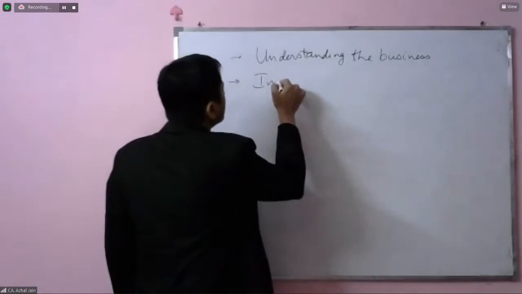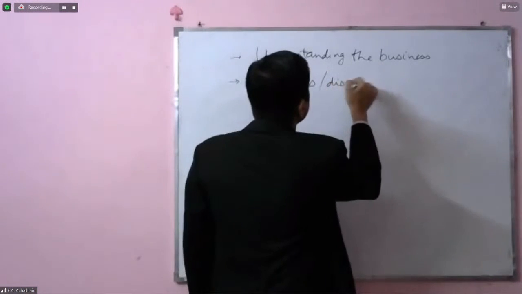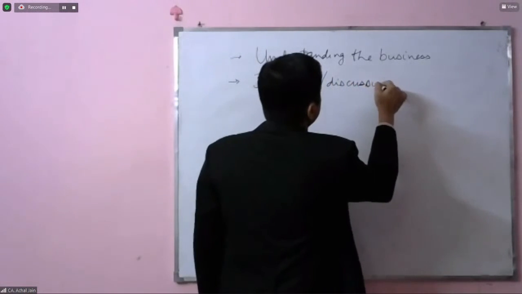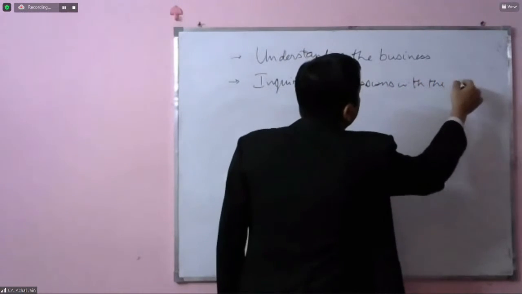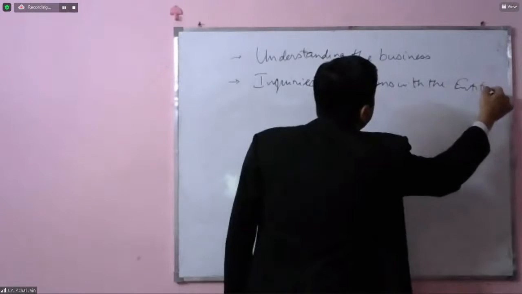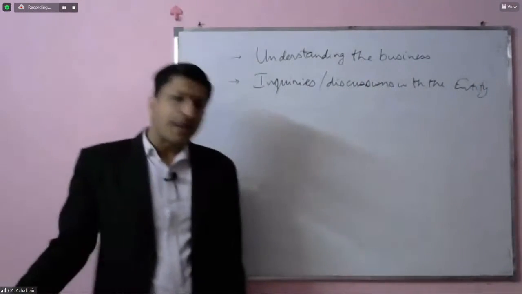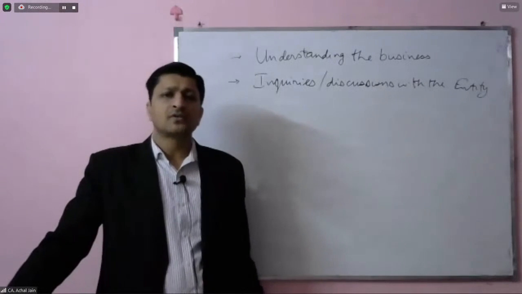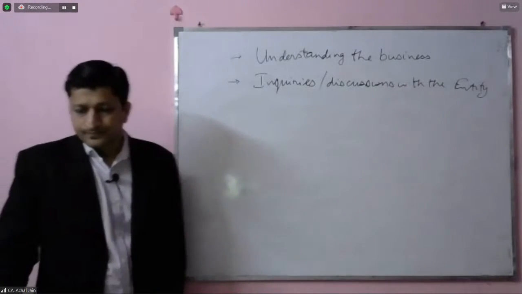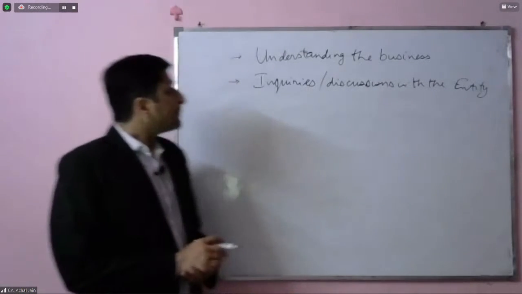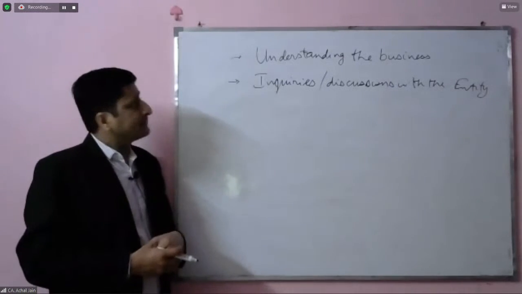So we can say inquiries or discussions with the entity. When I say entity, it means the concerned personnel. It could be about the management, it could be about those charged with governance, or it could be about any employee who may be handling those areas. With this, the auditor would get a general understanding.